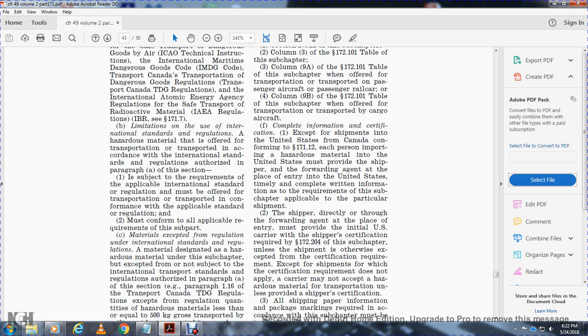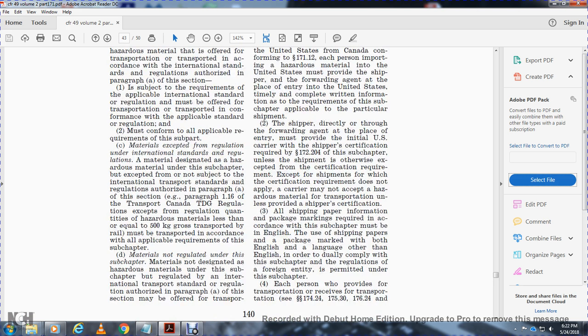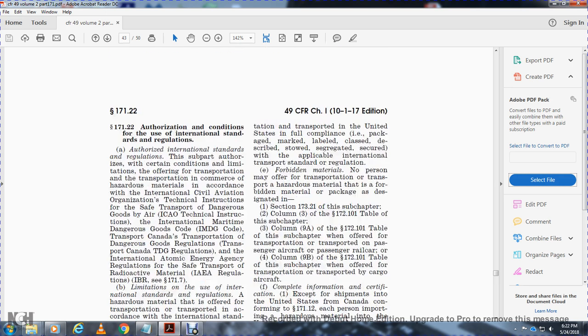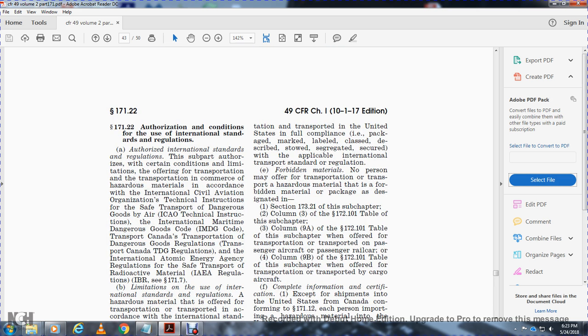Transportation of dangerous goods regulations: except for a regulated quantity of hazardous material less than or equal to 500 kilograms gross transported by rail, it must be transported in accordance with the applicable requirements of this subchapter. Materials not regulated under this subchapter and not subject to the international transportation standards or regulations authorized in paragraph A of this section must be transported in the United States with full compliance of package marking and labeling of the class, as described and segregated in the applicable international transportation regulation.